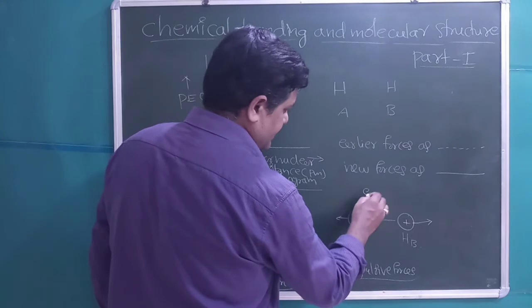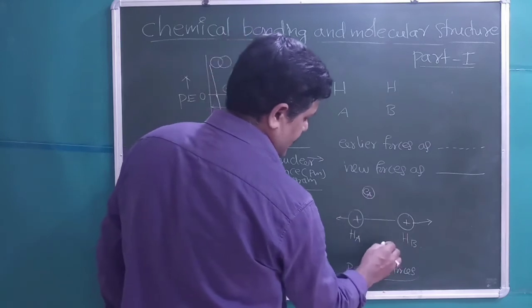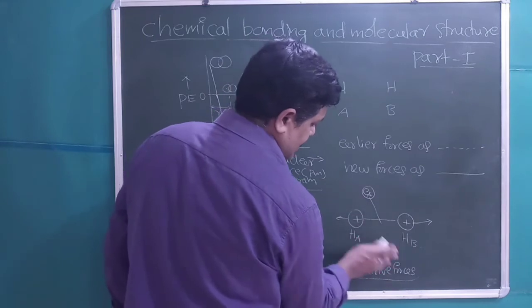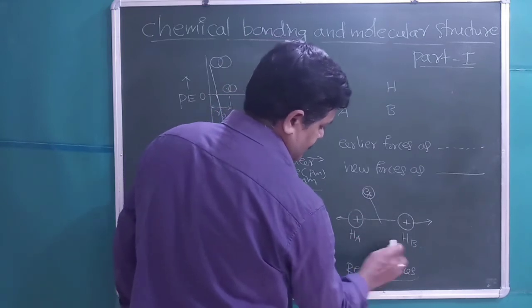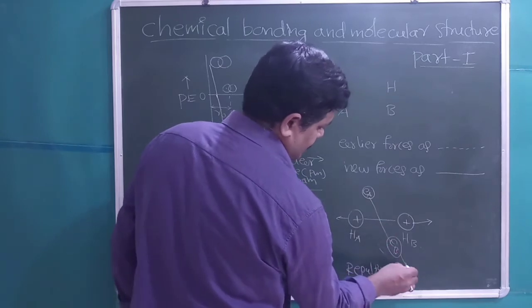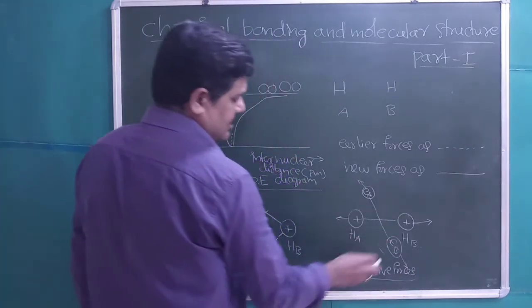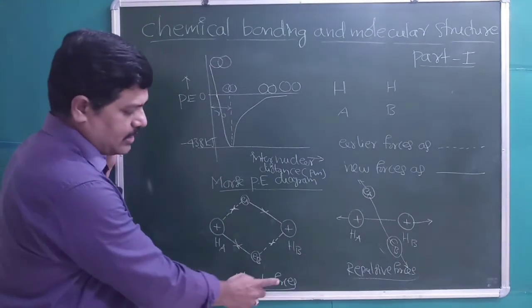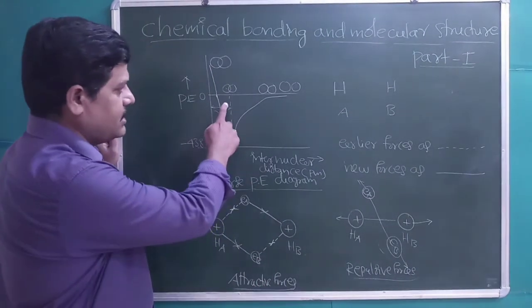And EA is the electron of the first hydrogen, EB is the electron of the second hydrogen. They will repel each other. Repulsive forces are acting.